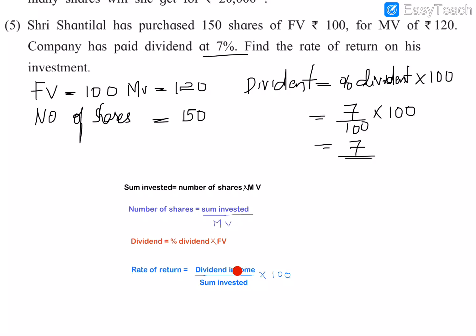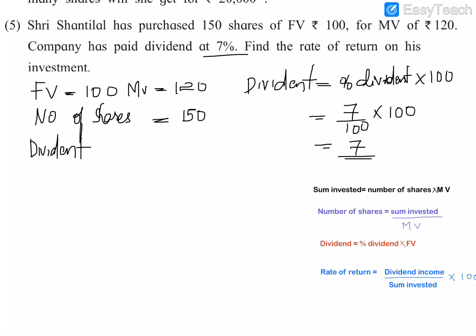For finding the rate of return, we first have to find the sum invested and dividend income. We have the dividend here, so by multiplying the dividend with the number of shares, we will get the total dividend income, and when we multiply the number of shares with the market value, we will get the sum invested. By using both the dividend income and the sum invested, we will get the rate of return.